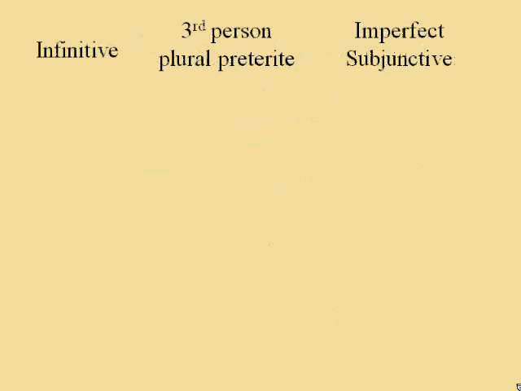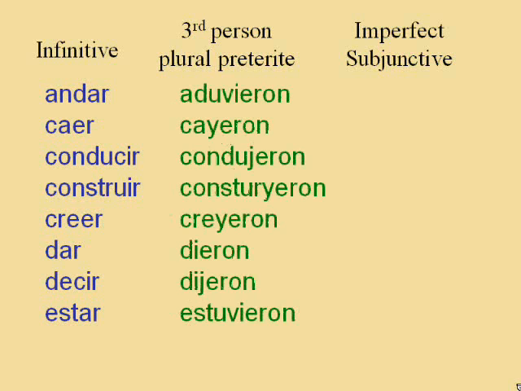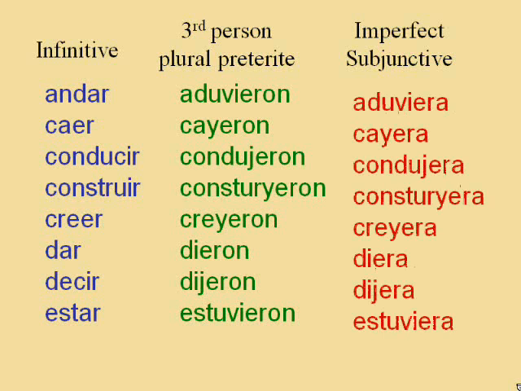A note on irregular verbs. It is important to bear in mind that if a verb is irregular in the third-person preterite form, that irregularity will carry over onto the imperfect subjunctive.